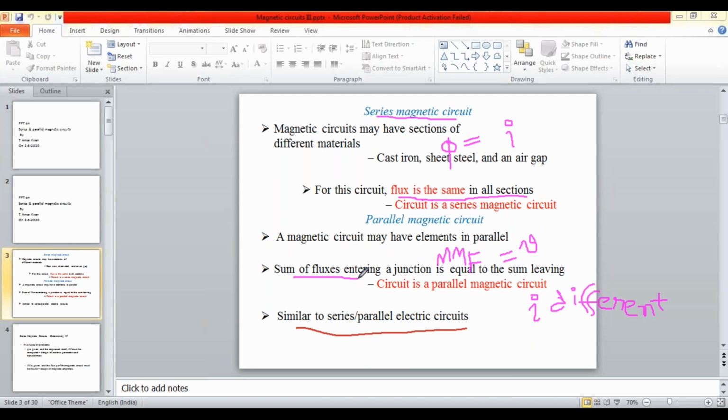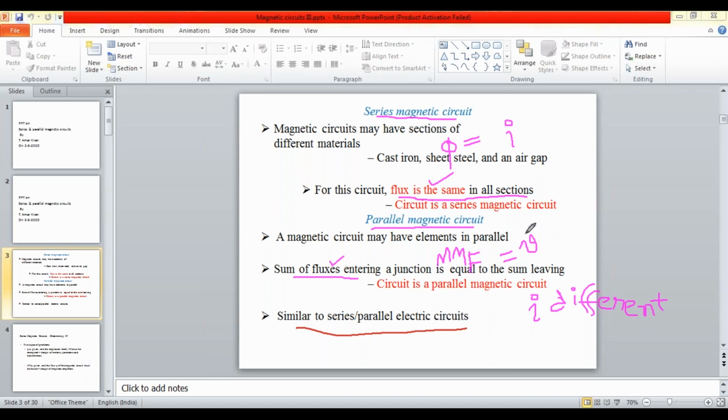I repeat once again: in a series magnetic circuit, the flux is the same, but in a parallel magnetic circuit, the fluxes are different.